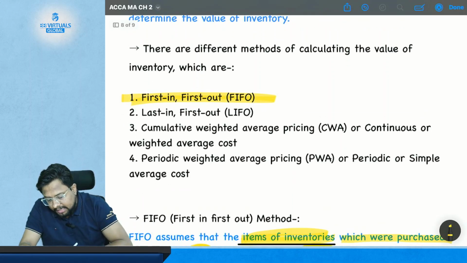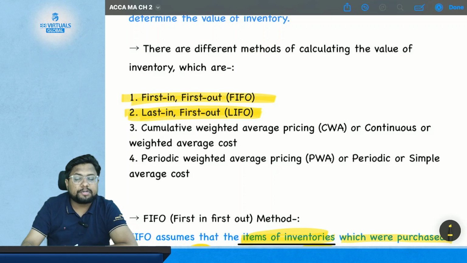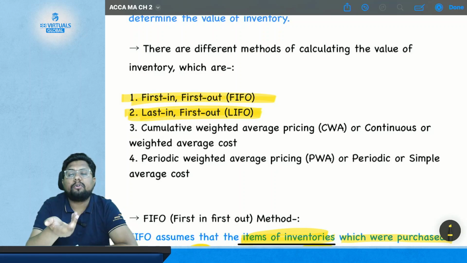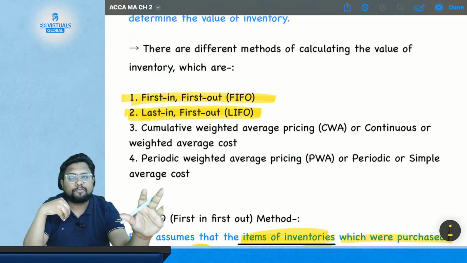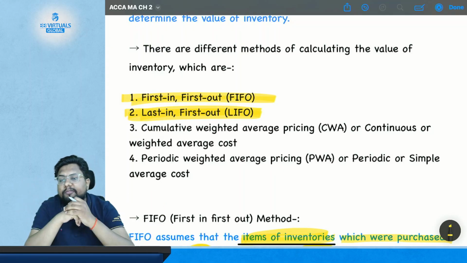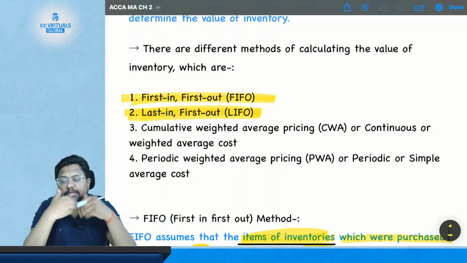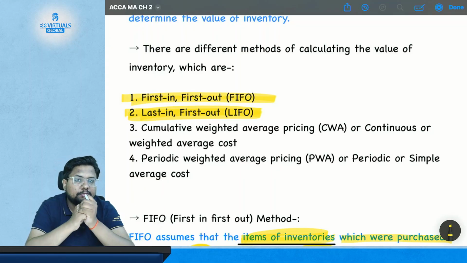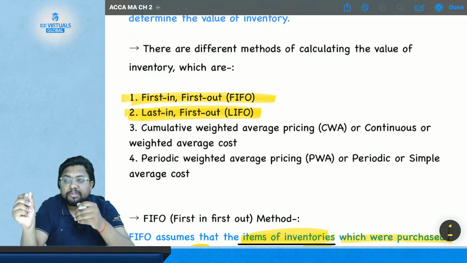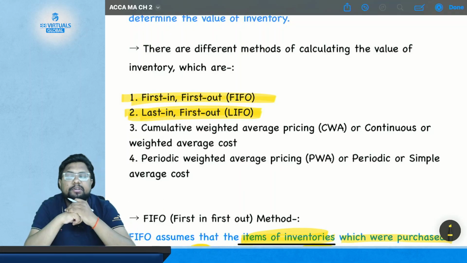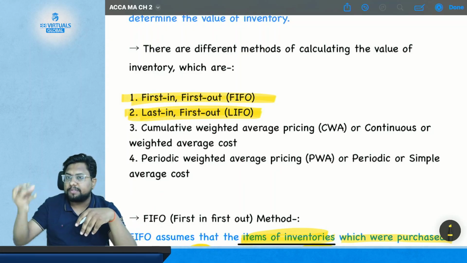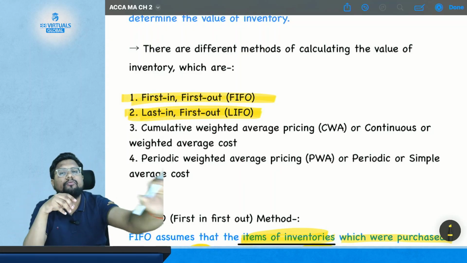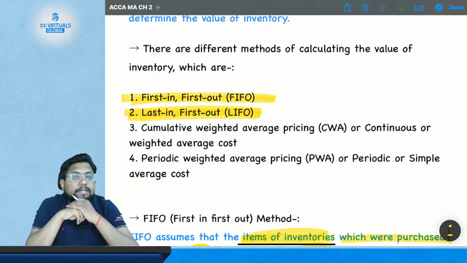Now comes the second method, which is LIFO, last in, first out. This is just the opposite of FIFO. In FIFO, whatever you purchase first will go first for the sale or the issue. In LIFO, the situation is just the opposite. It is last in, first out. So whatever you have purchased just recently will be issued first. This is LIFO.